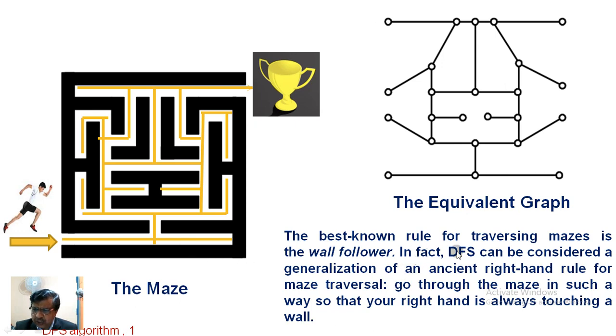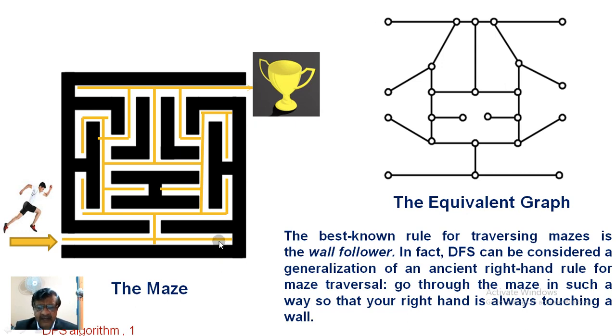The best known rule for traversing a maze is the wall follower. We have to follow along the wall, and it is important to note that in a maze there is darkness. In fact, DFS can be considered a generalization of the ancient right-hand rule for maze traversal. That is, go through the maze in such a way that your right hand is always touching the wall, so that it guides you as to how to proceed.